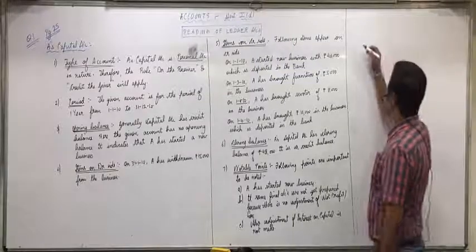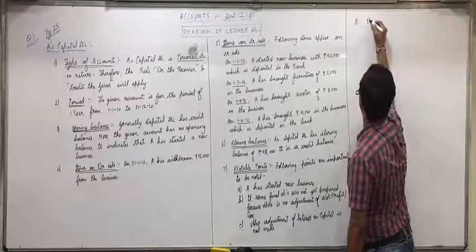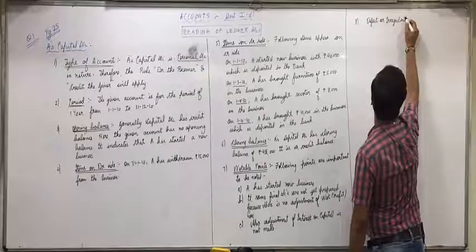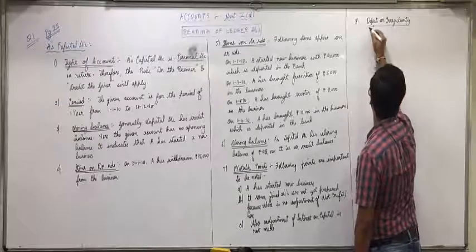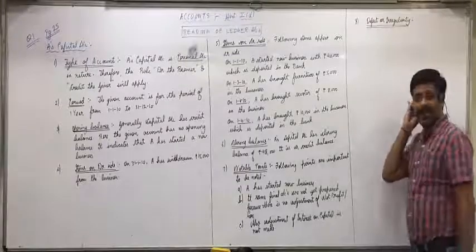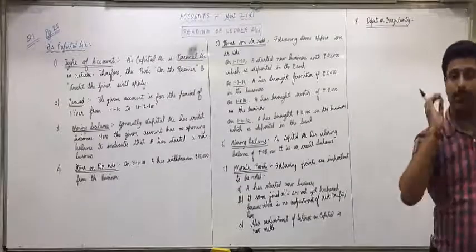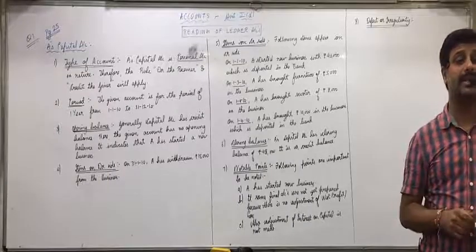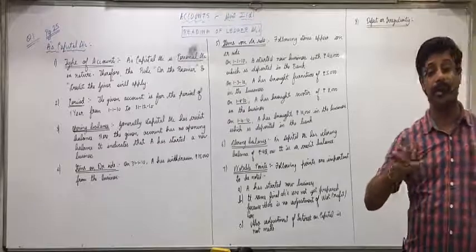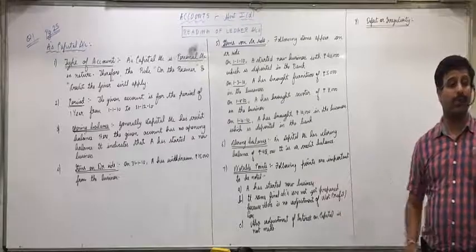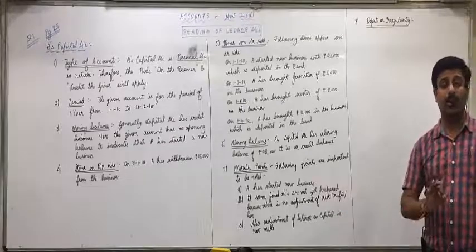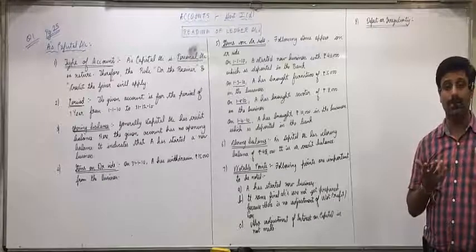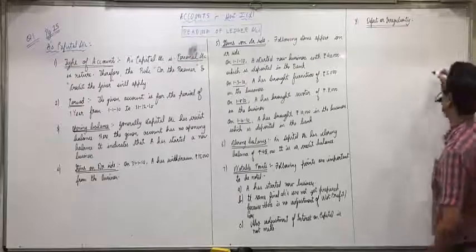Then 8th, defect or irregularity. Do you find any error? Any mistake did we find in the reading of ledger account? So there is no defect or error. But the irregularity is that the final accounts are not made. We will mention that again. Error is not there, but one irregularity is there: normally the capital account closing balance should be made only after making final accounts. So error is not there, right now.